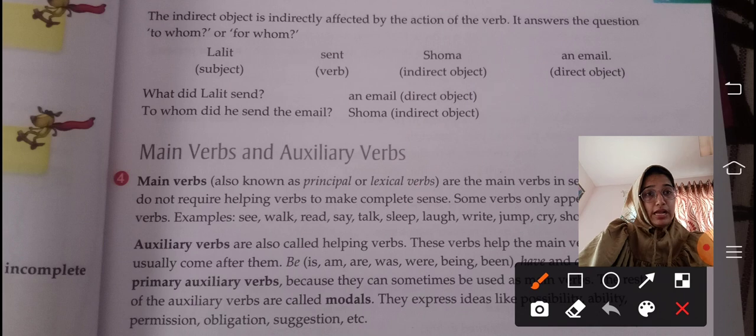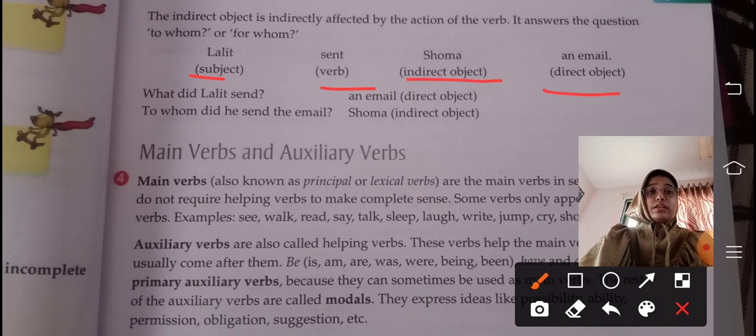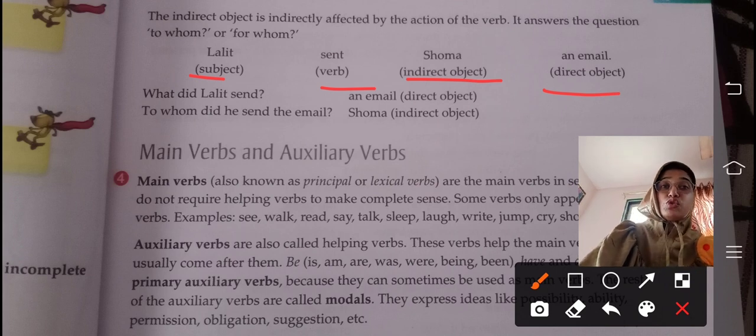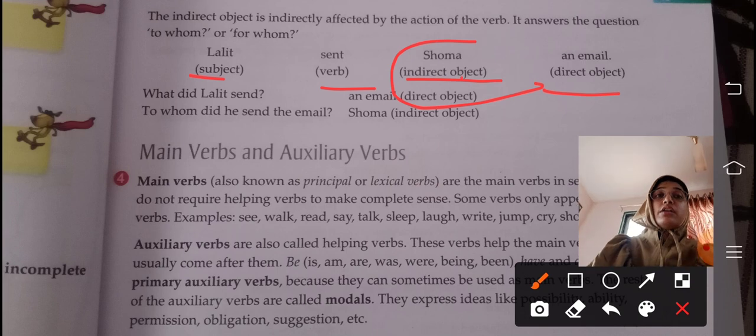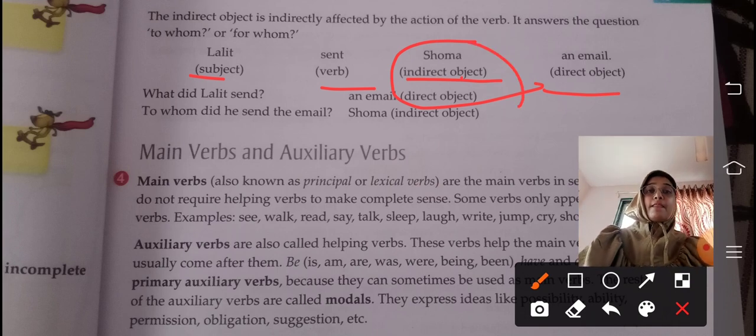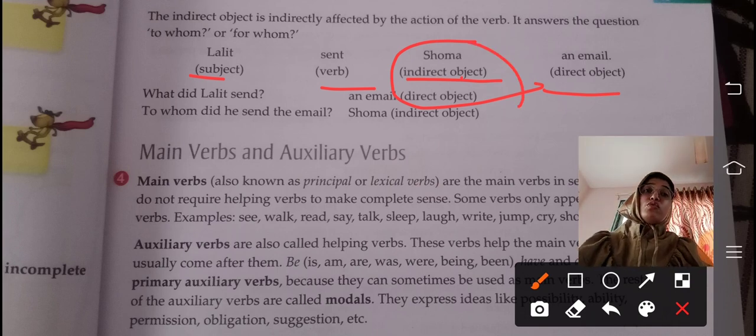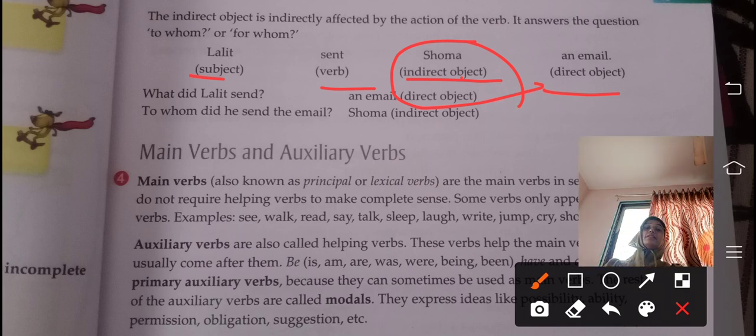So, Lalit is the subject, sent is a verb, Shoma is an indirect object, and email is a direct object. When we ask, to whom did Lalit send? To Shoma. So Shoma, the person, is the to whom, the one for whom he has sent this email. So Lalit sent Shoma an email.